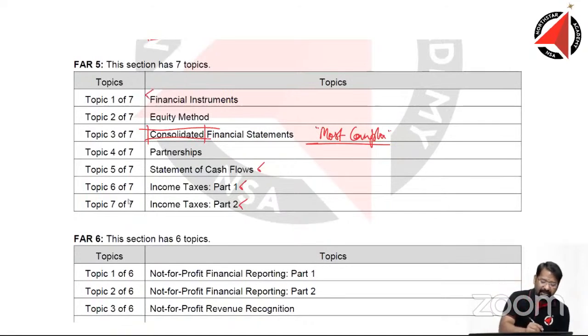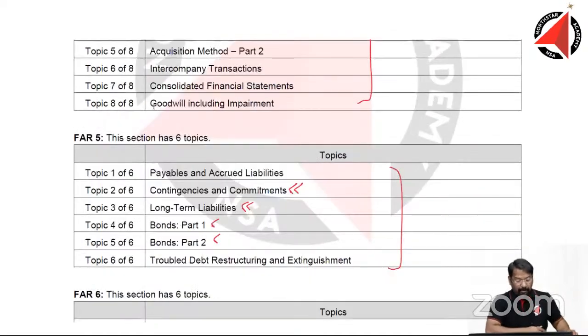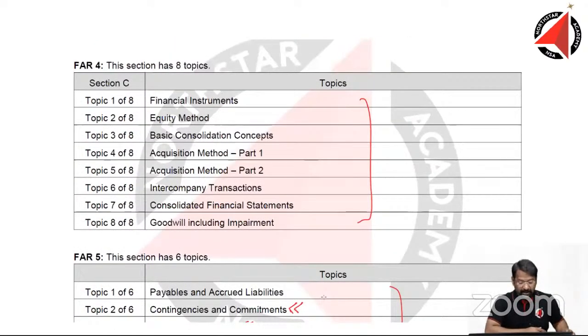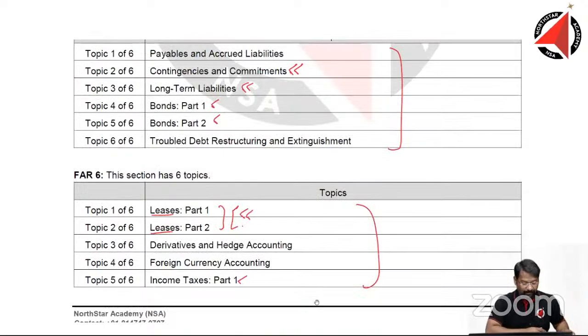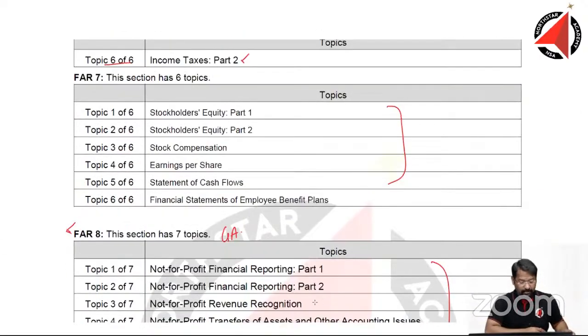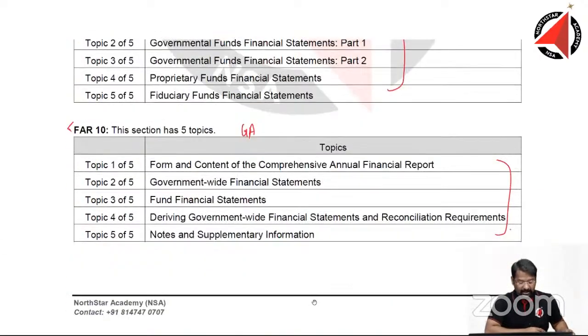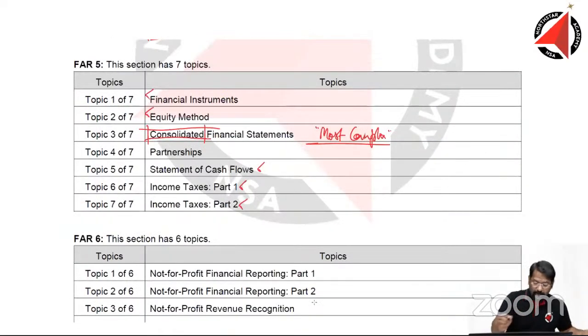Financial instrument, very simple topic. Equity method, very simple topic. How about partnership? Was partnership covered in the old syllabus? Let's run through. And you see that partnership was not covered. So this is going to be completely new.